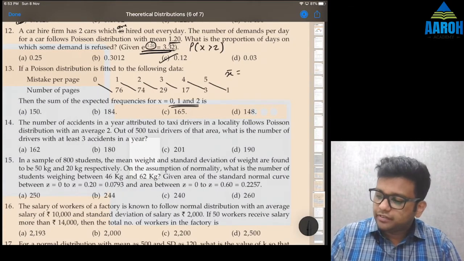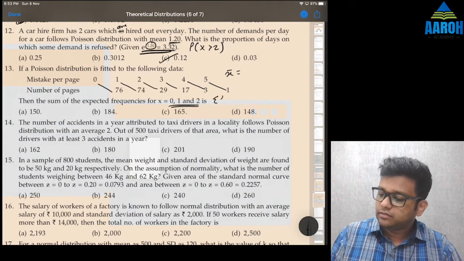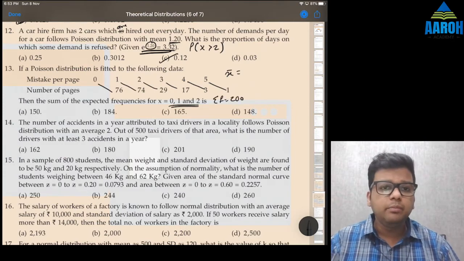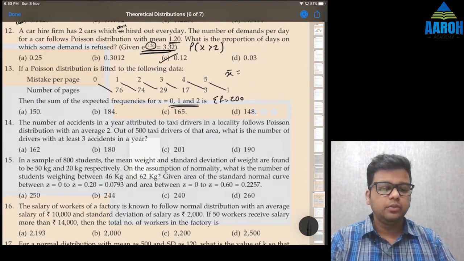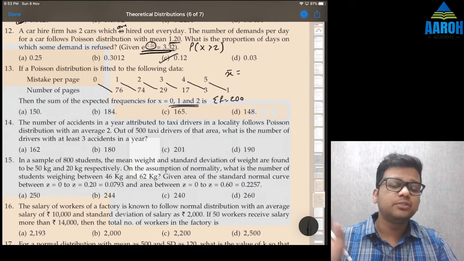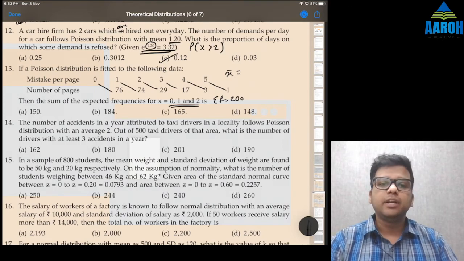What is summation f here? 76 plus 74 plus 29 plus 17 plus 3 plus 1. 200 is summation f here. Okay, so let's find mean of the data. 0 into 76, 1 into 74, plus 2 into 29, plus 3 into 17, no, I have made a mistake. The alignment is not proper, so do it carefully. 1 into 74 plus 2 into 29 plus 3 into 17 plus 4 into 3 plus 5, divided by 200.